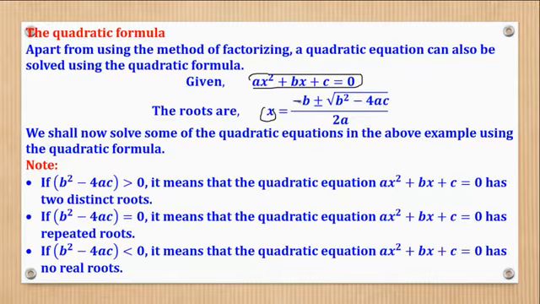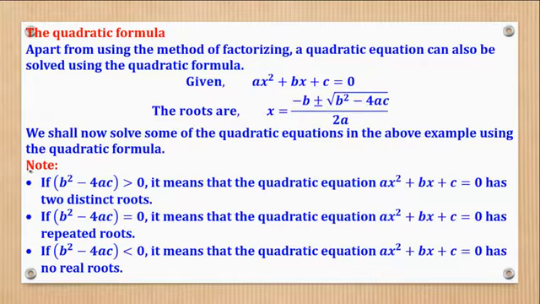negative b plus or minus. Now we're using plus or minus because there will be two values of x, just as you have seen in the previous slide. Square root of b squared minus 4ac, everything divided by 2a. So when you use that formula, you still come up with the two values of x which they want.